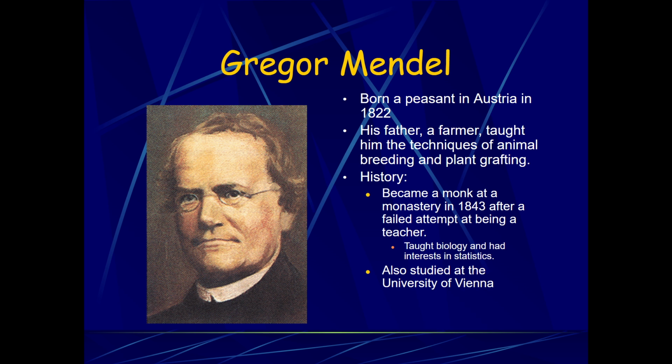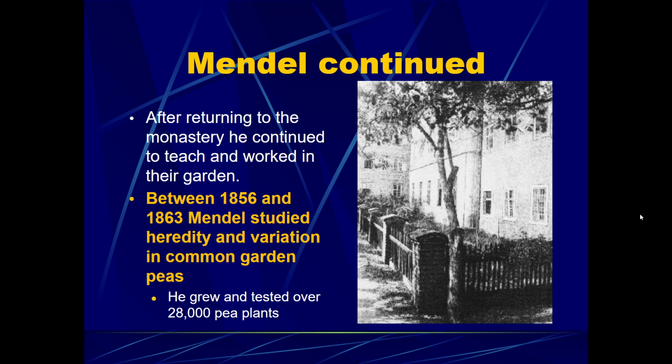Even though he taught biology, he had plenty of interest in statistics, he was very good at math. And during his time before he became a monk at a monastery, he also studied at the University of Vienna. But he did return to the monastery where he had spent some time studying plants in his efforts to learn about biology. He returned to this location and he did continue to teach, but he primarily worked in their garden. And he did so between 1856 and 1863, during which he studied heredity and the variation in the common garden pea plant. He actually grew and tested over 28,000 pea plants. And here is an image of Gregor Mendel's garden.